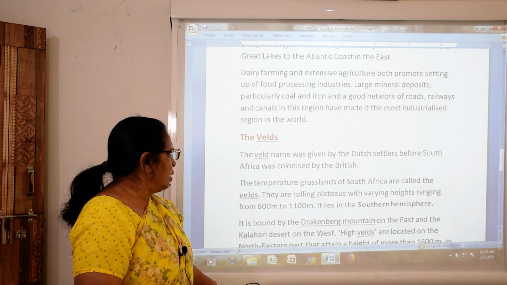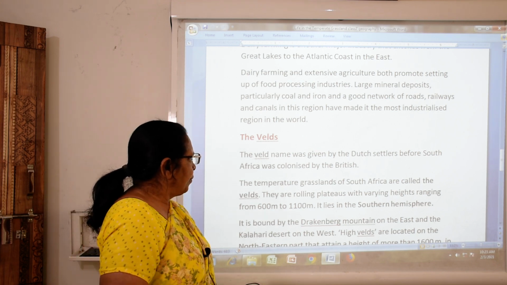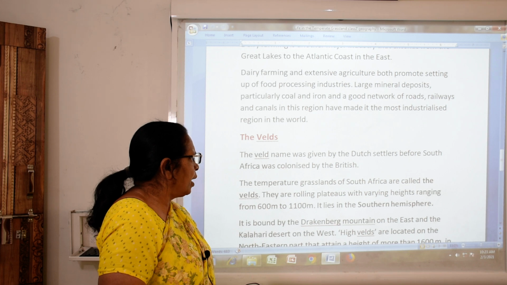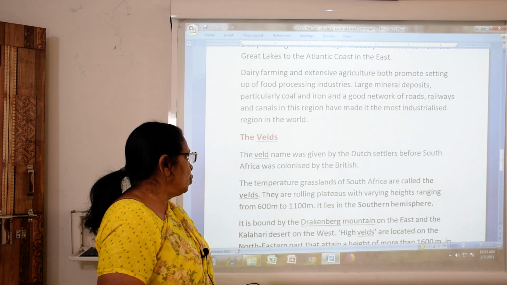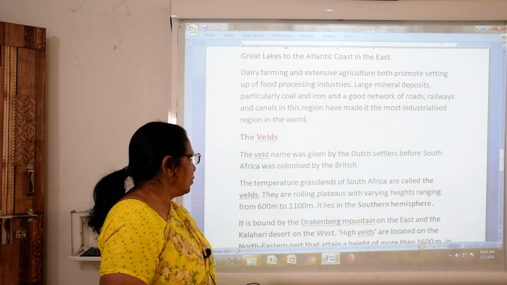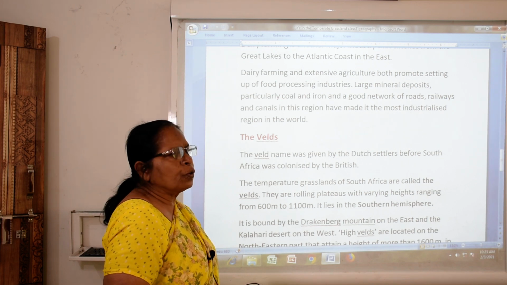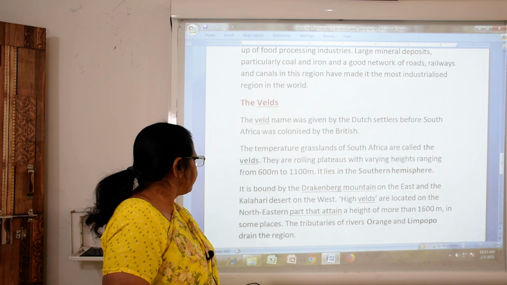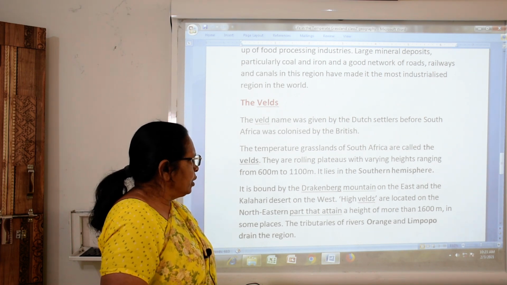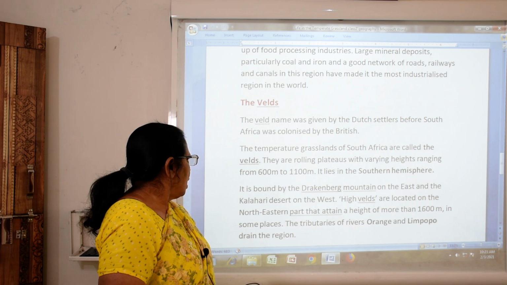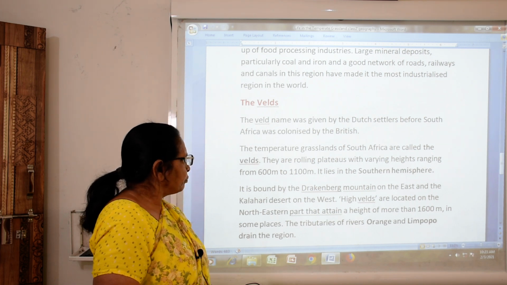They are rolling plateaus with heights ranging from 600 meters to 1100 meters. It lies in the southern hemisphere. It is bounded by the mountains in the east and the Kalahari Desert in the west.